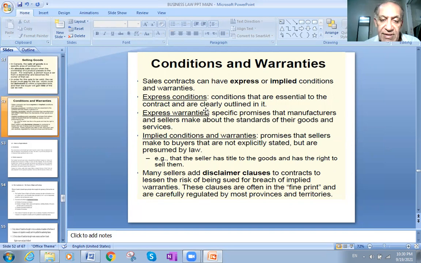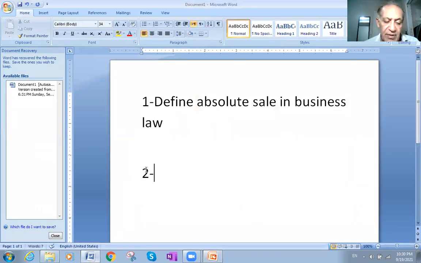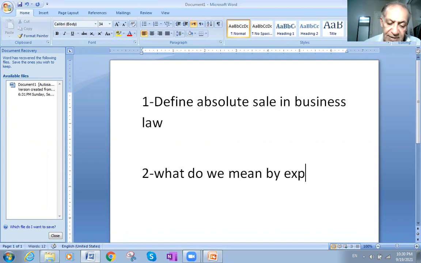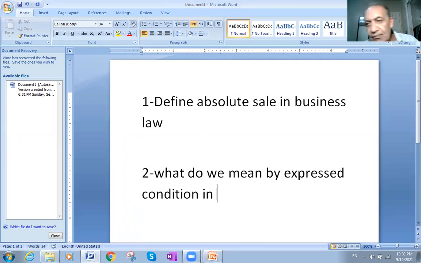The second question is express condition. What do we mean by express condition in selling contracts, sale contracts? So what do you mean by express conditions?